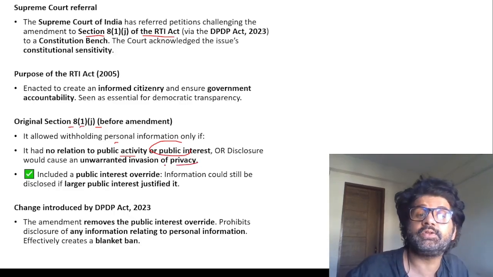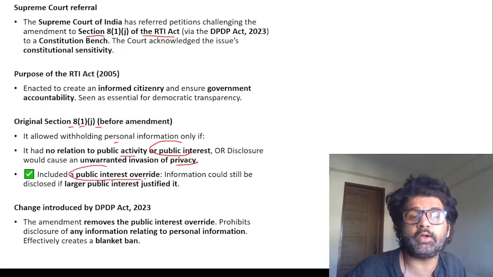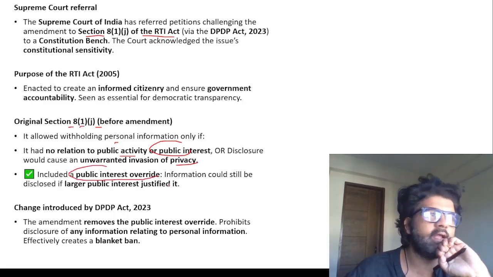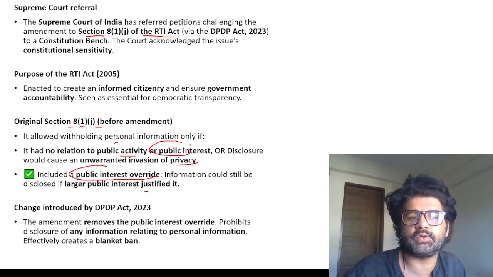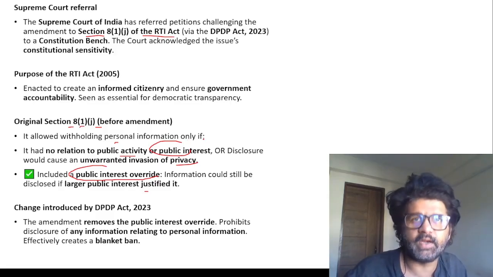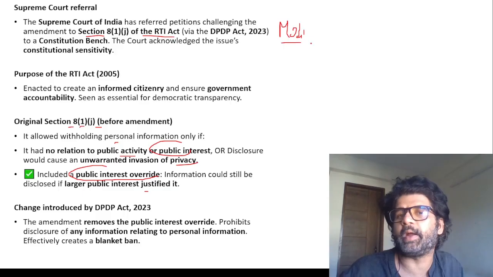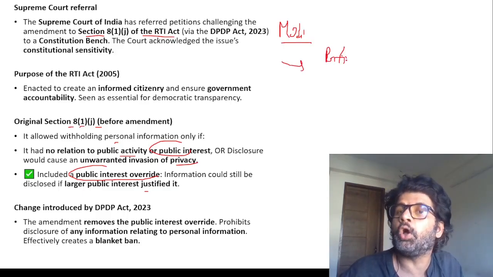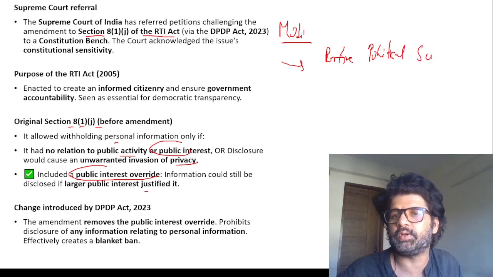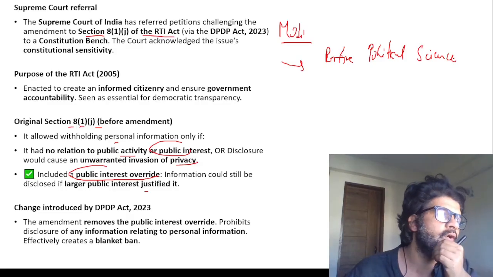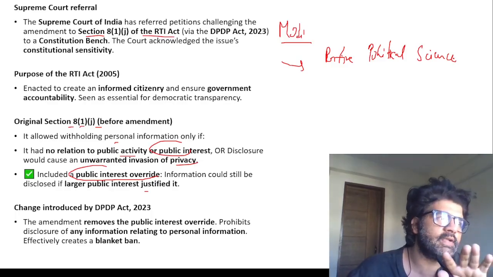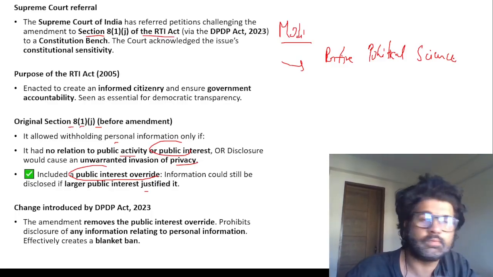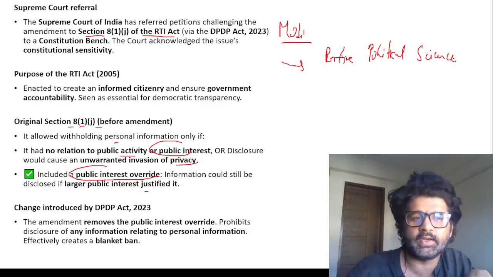But even if it leads to invasion of your privacy, there is a public interest override clause. If the government or different entities feel that larger public interest justifies revealing your personal information, then that information has to be revealed. Let's say Modi sir's degree. There is no doubt in our mind that he has a degree in entire political science. Although there is no subject called entire political science, we can never doubt Modi sir, because we know how truthful, how honest, how awesome he is. A new subject was created for Modi sir, not political science but entire political science, and he got a degree in it. We know it's correct.